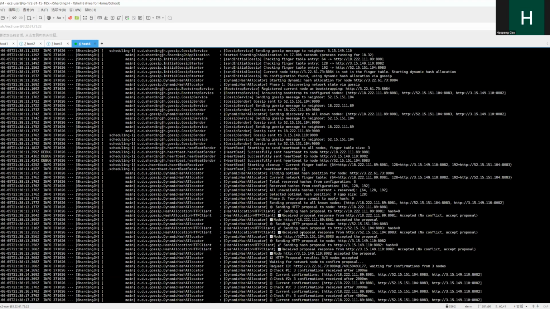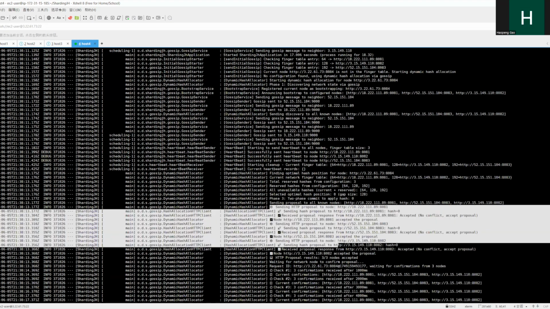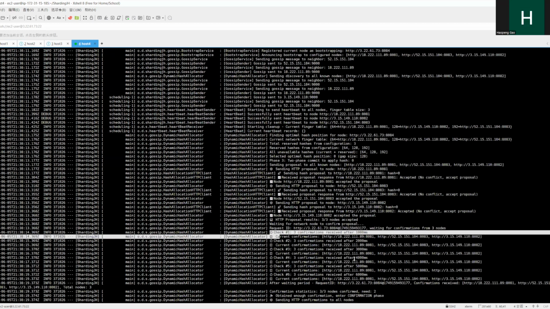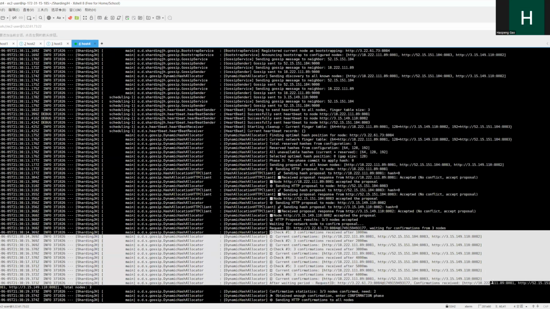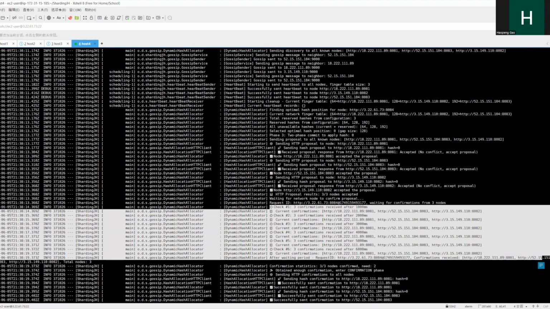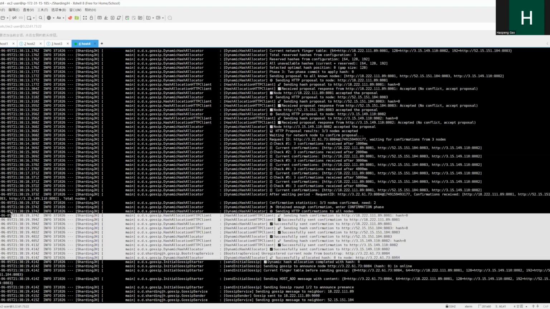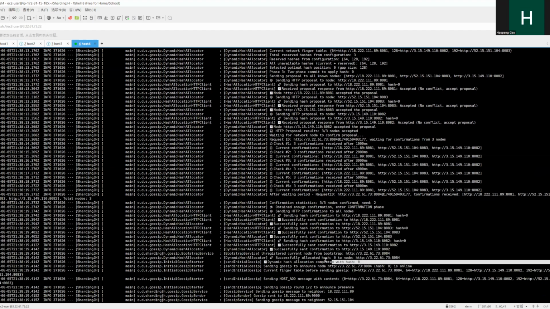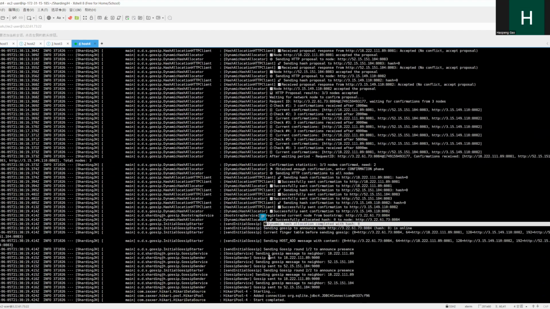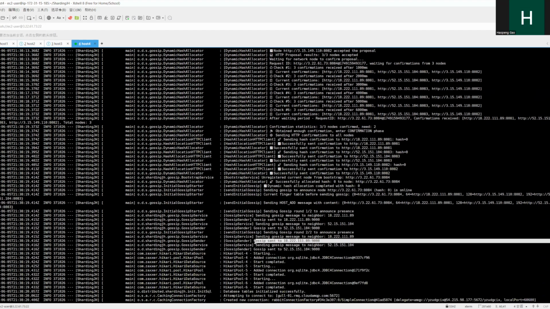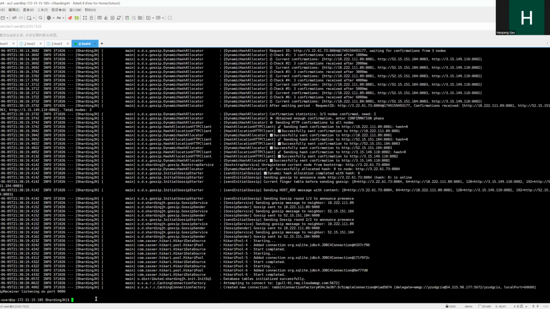First, send a proposal to all the nodes, then check if it receives more than half of the confirmations from the nodes. After confirming and approving the hash, it will send confirmation to other nodes. Then dynamically allocate the hash and send the new hash and the IP to all other nodes.